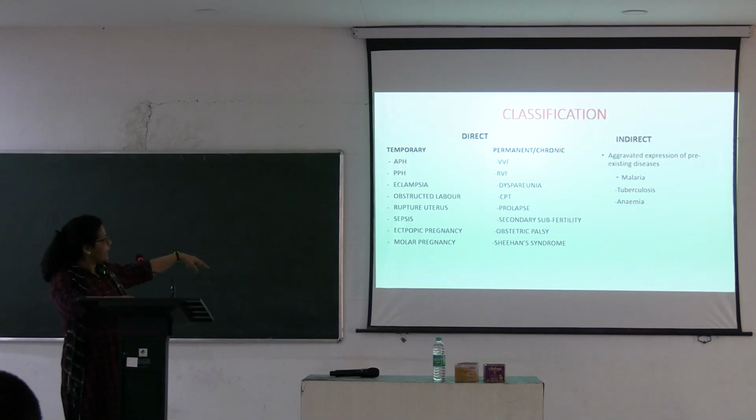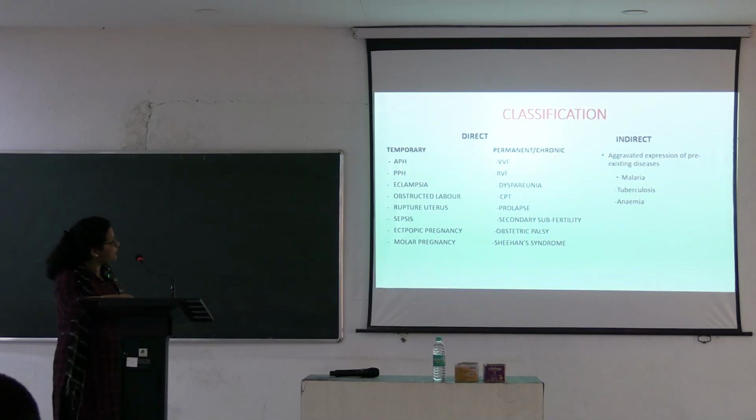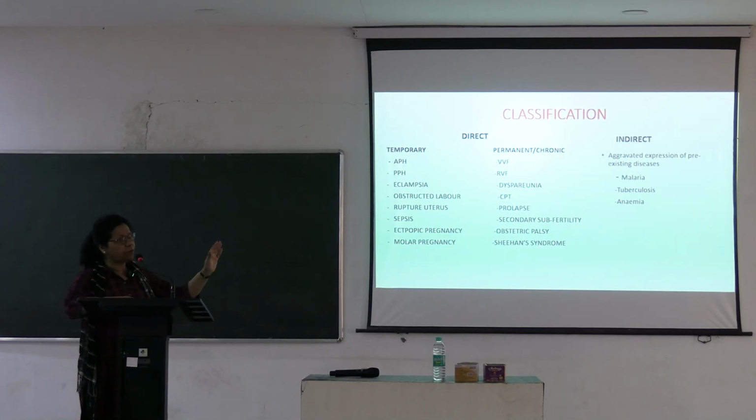You have to understand these terms. As you go with your gynecological chapters, these things will appear. But this has occurred during pregnancy or delivery, and these are important factors, direct causes, but they are chronic. They are not acute now. Or she may suffer from subfertility, obstetric palsy, and the indirect causes we have already discussed: anemia, malaria, tuberculosis, any infection.